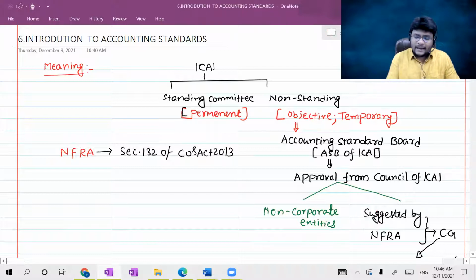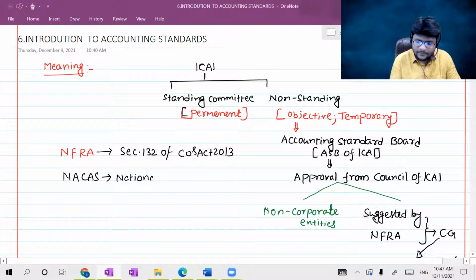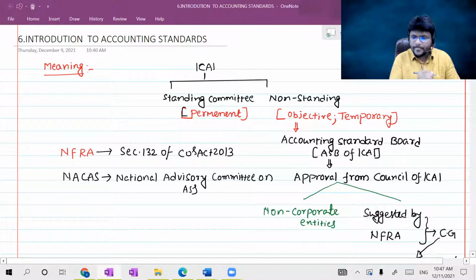Before NFRA, the independent body was termed NACAS, National Advisory Committee on Accounting Standards, which was established through Companies Act 1956.